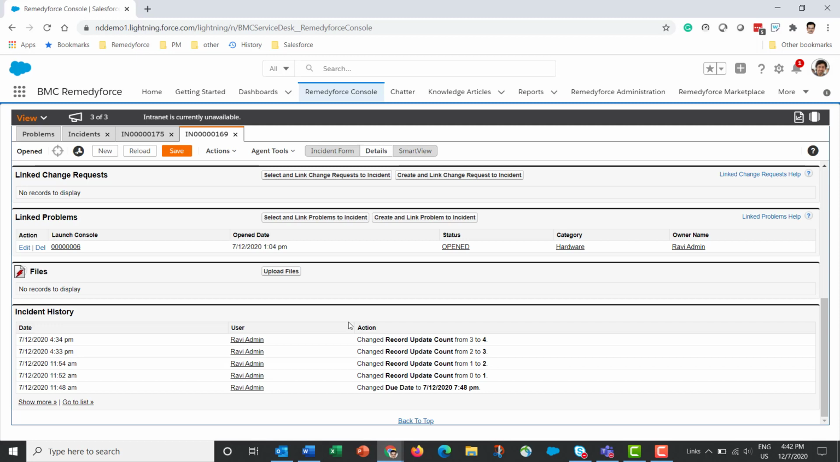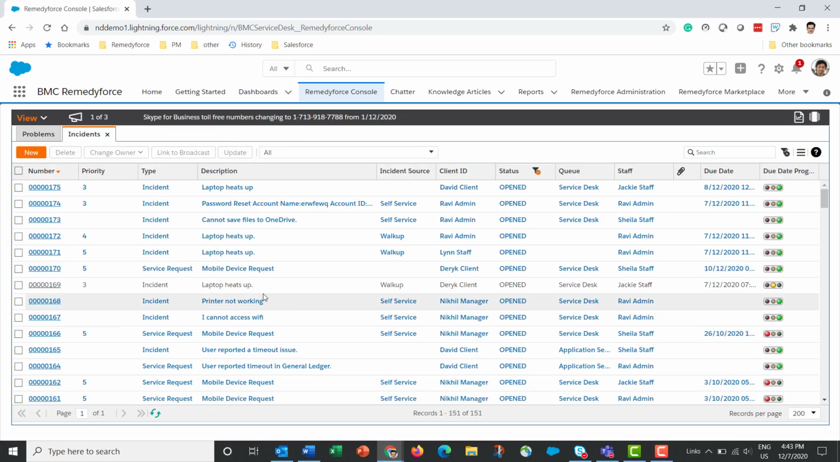So depending on how the admin has chosen, or the fields that the admin has chosen to track, any update to those fields will be logged in this section. Now let's look at multiple record editing.